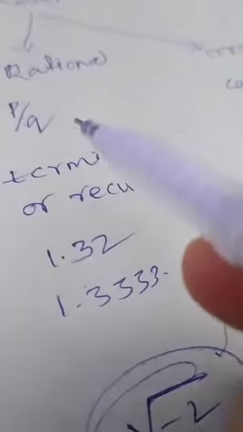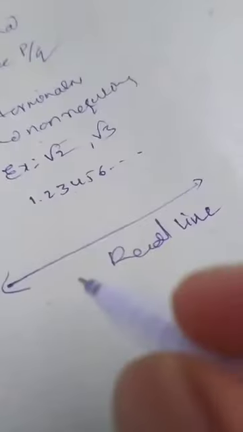And one more thing, every real number, meaning rational or irrational, can be represented on the real line. We can represent it on the number line, the real line. This is called the real line, x-axis. The real line is nothing but the x-axis. So every rational or every irrational number you can represent on the real line.